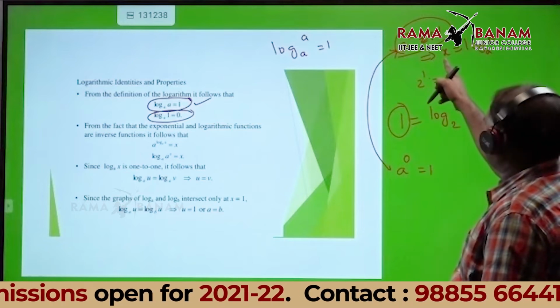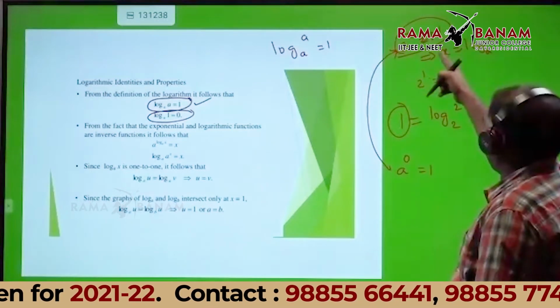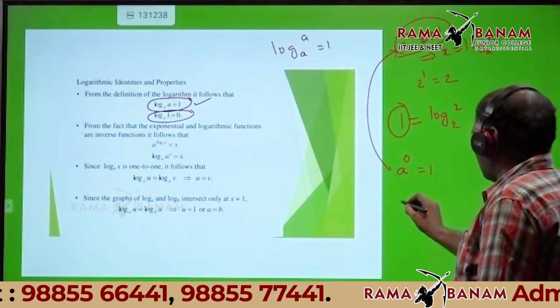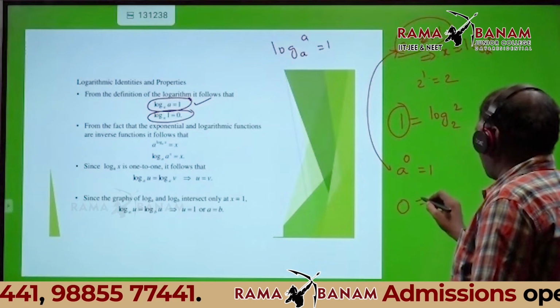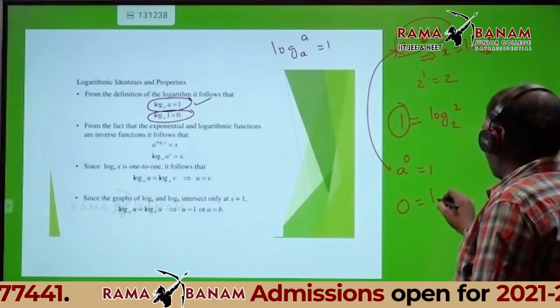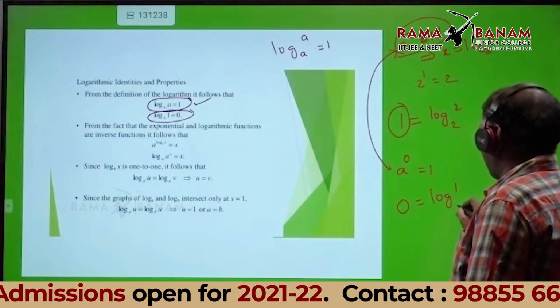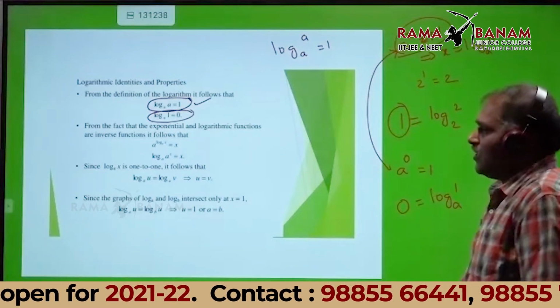That is the definition. X is called 0, and logarithm of what, the n, is called 1. Any doubt?